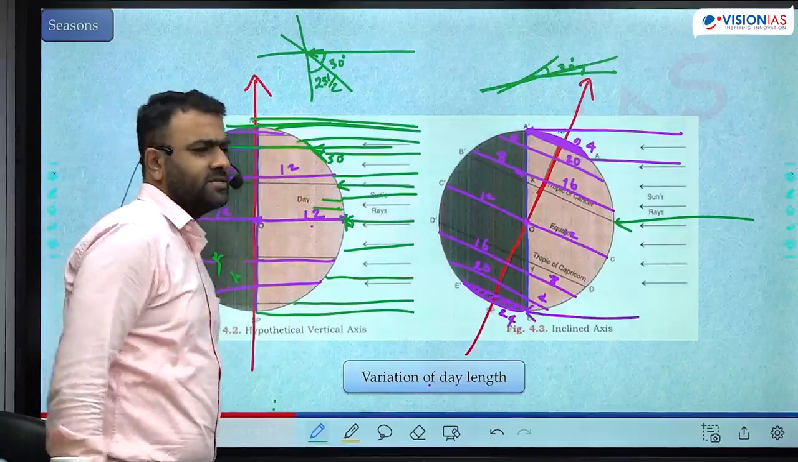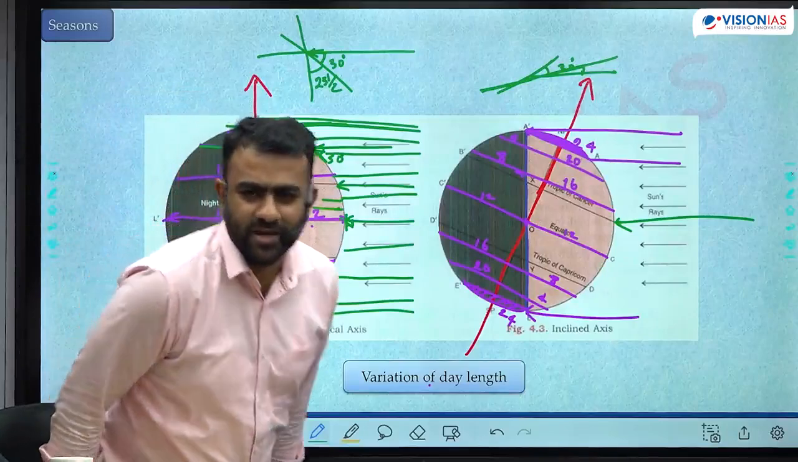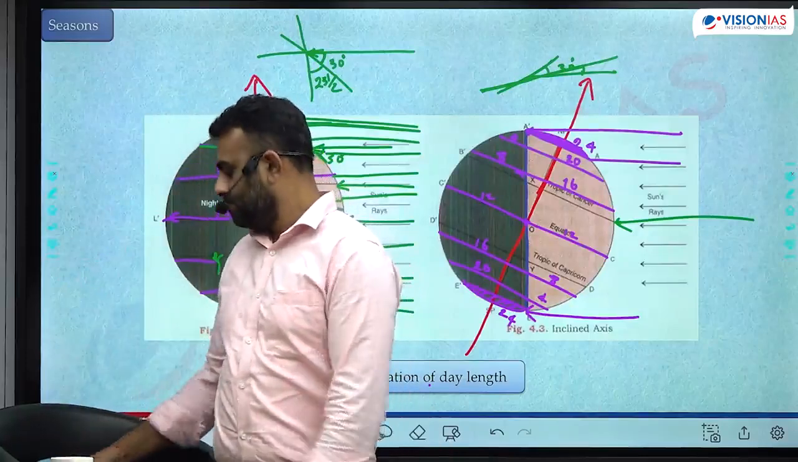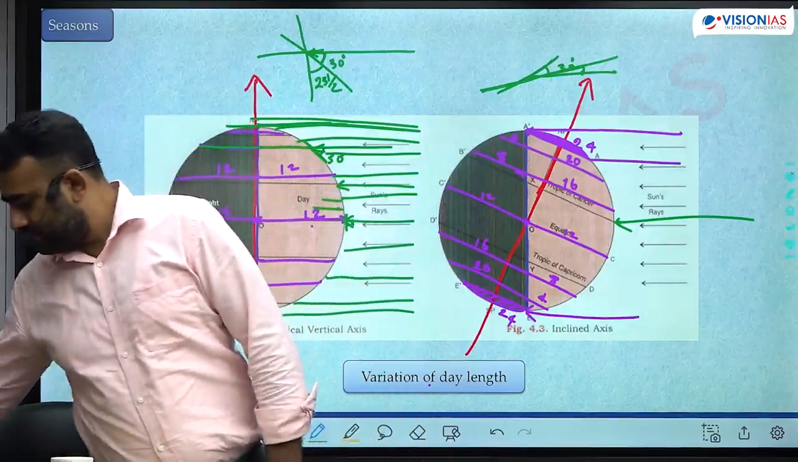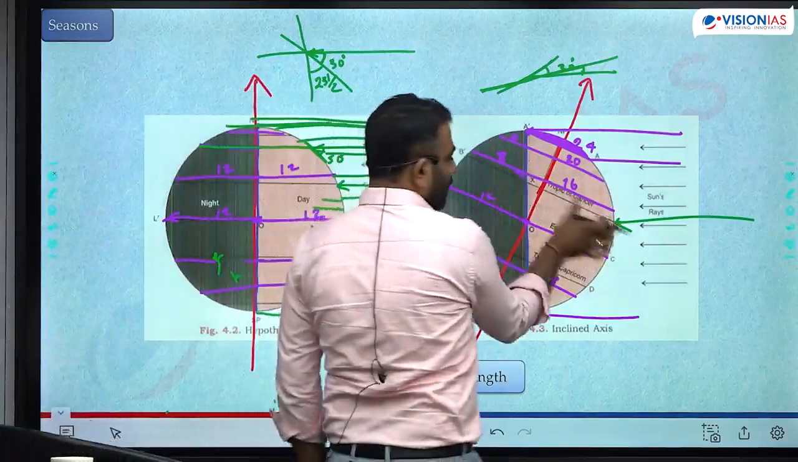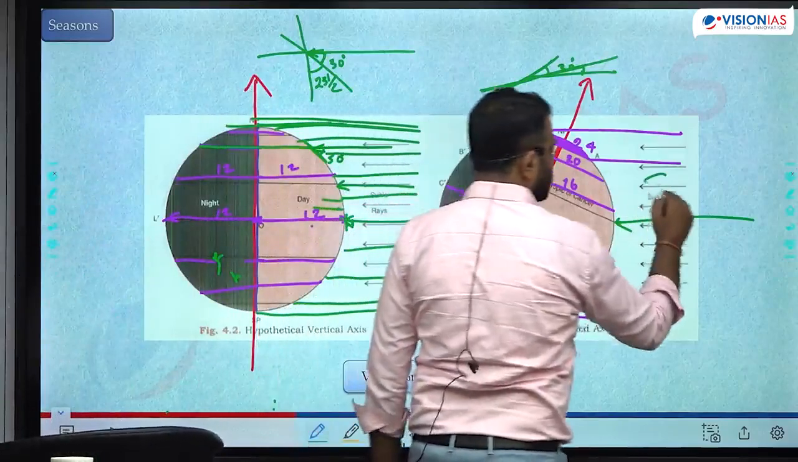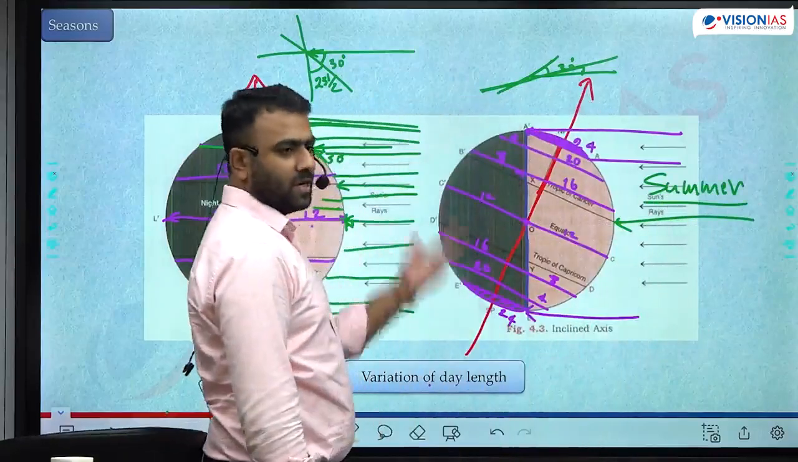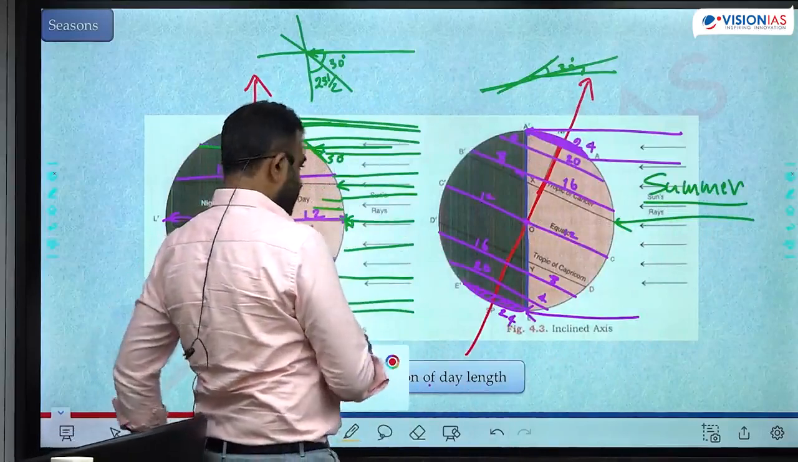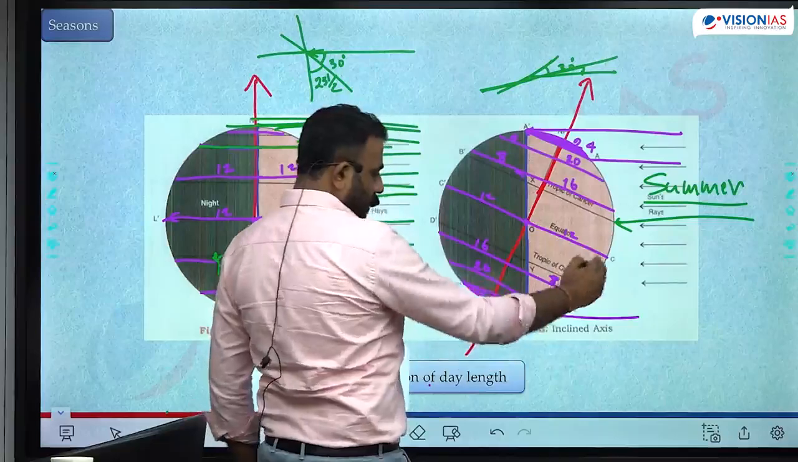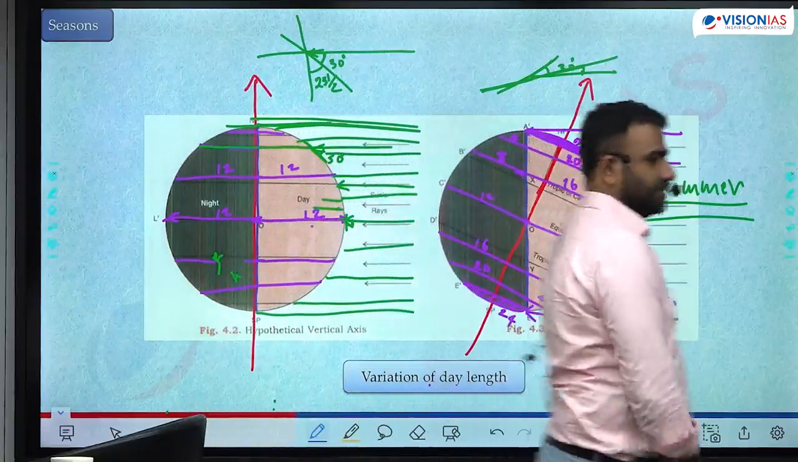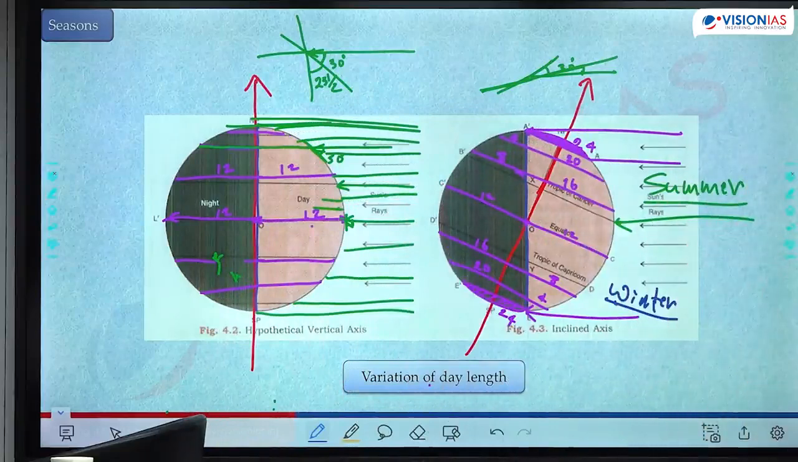Intensity of sunlight increases in the northern hemisphere. Intensity of sunlight decreases in the southern hemisphere. With longer length of the day and higher intensity of sunlight, this is what we call summer. You start to feel higher temperature, right? With shorter length of the day and lower intensity of sunlight, this is what is called winter. That is why the seasons are always opposite in both the hemispheres.